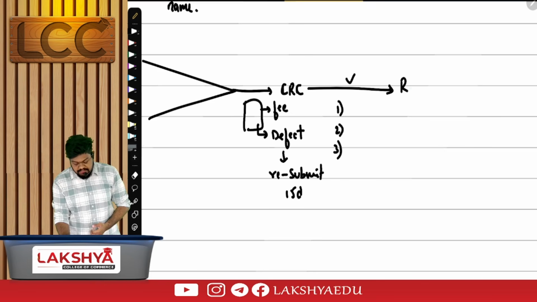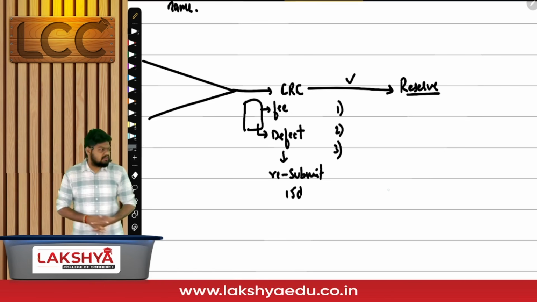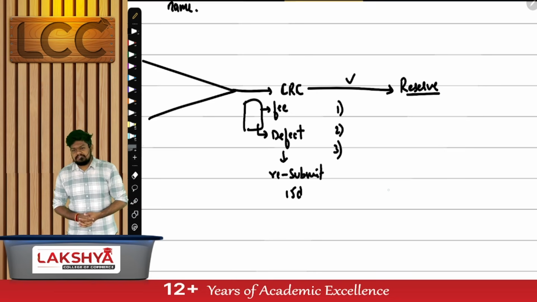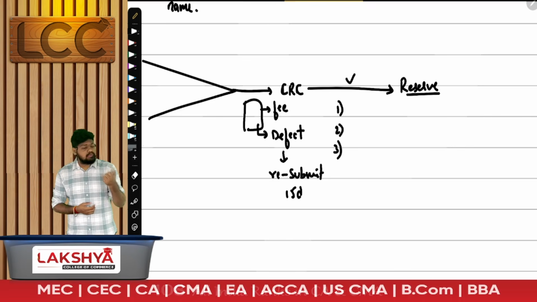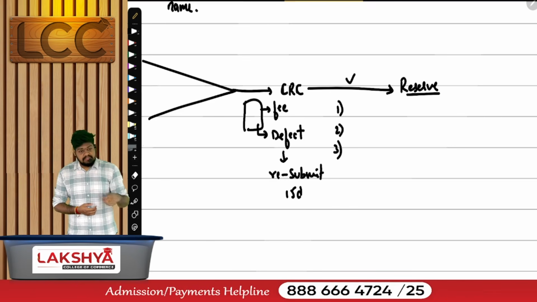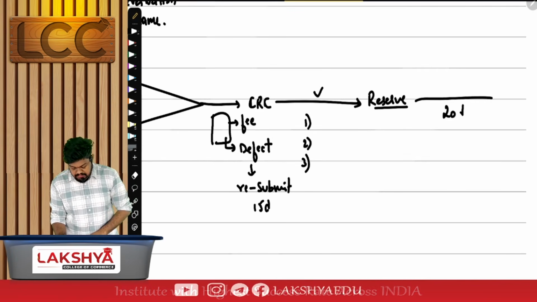After verification, if it is satisfied, they will reserve. Is the reservation temporary or permanent? Temporary. For a period of how many days? You have to divide it both. For a proposed company, 20 days. For an existing company, 60 days. For a proposed company, I'll give you a time limit of 20 days in which you have to submit all the documents under Part B.